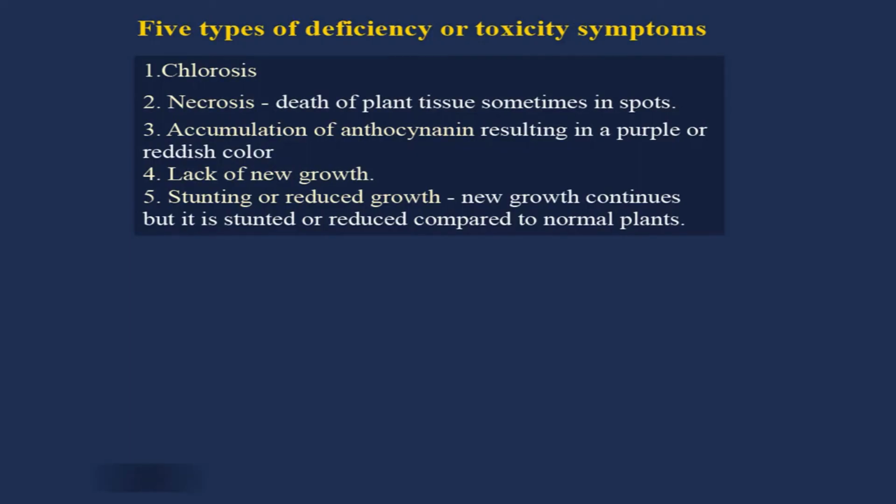Stunting or reduced growth means new growth continues, but it is stunted or reduced compared to normal plants. And there may be some crop specific symptoms, like reduction in the number of tillers, reduction in the size of the leaf or height of the plant, or leaf area index is a good measure. So, such kinds of indirect measurements.